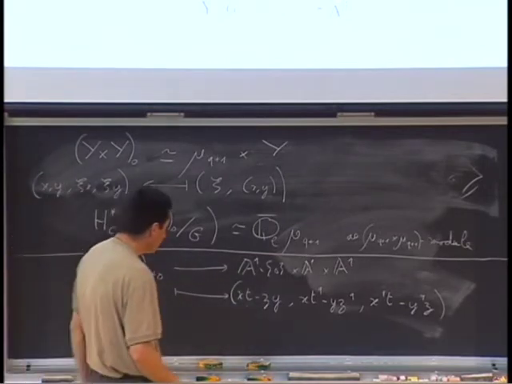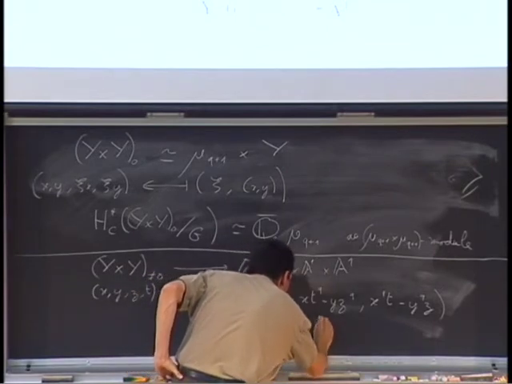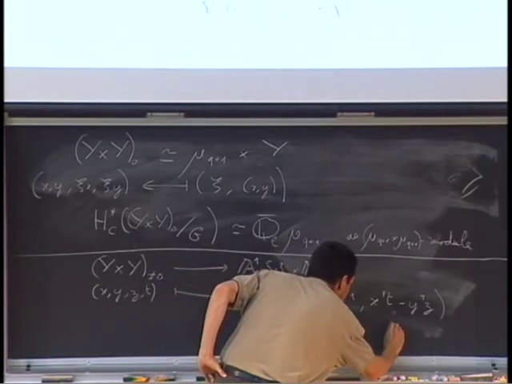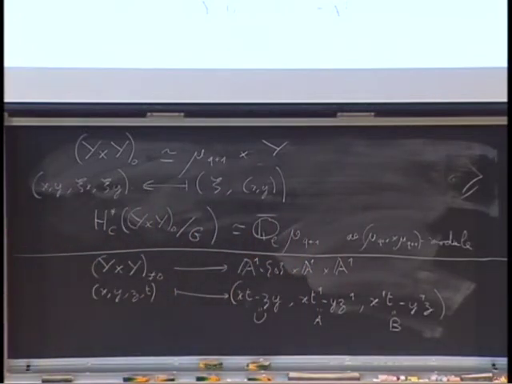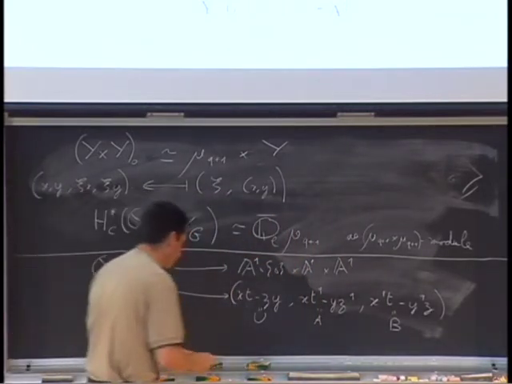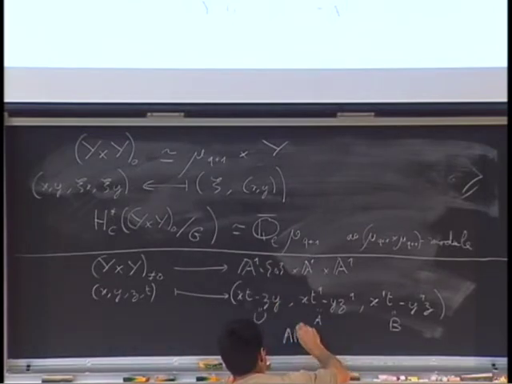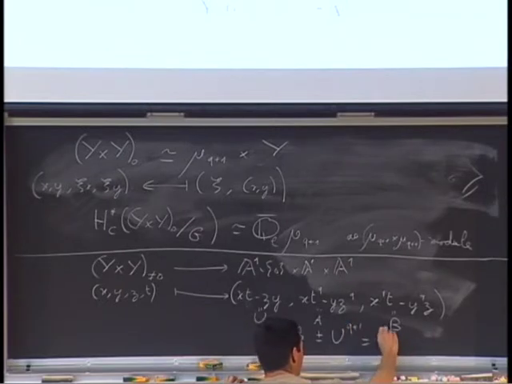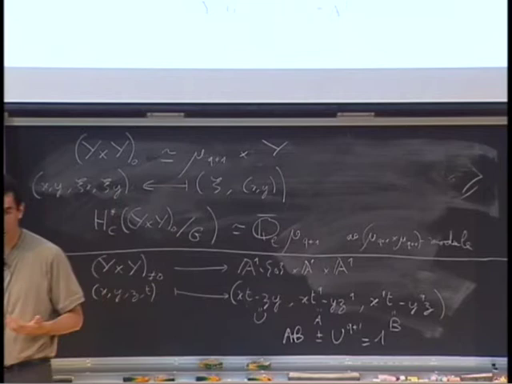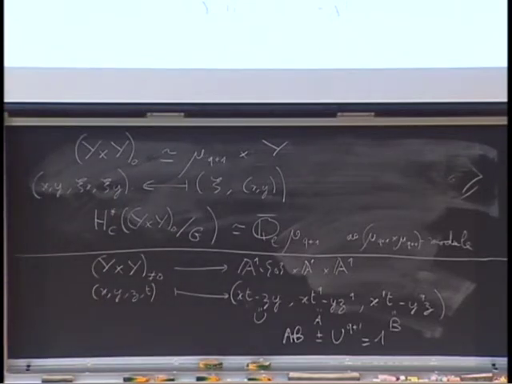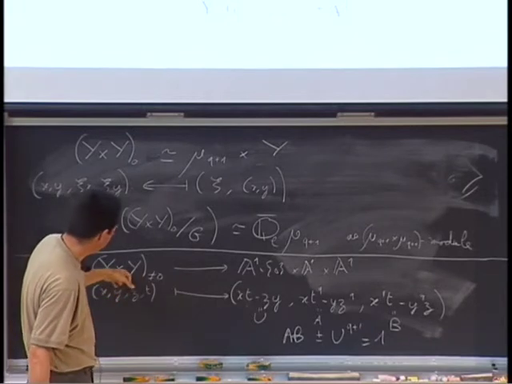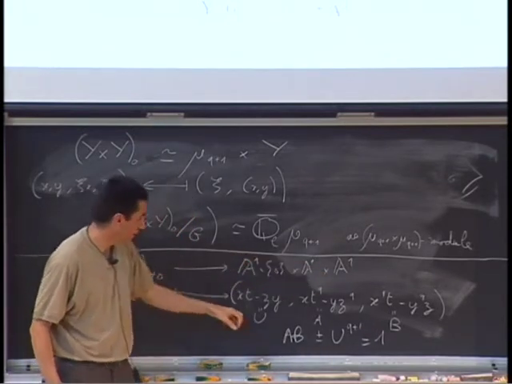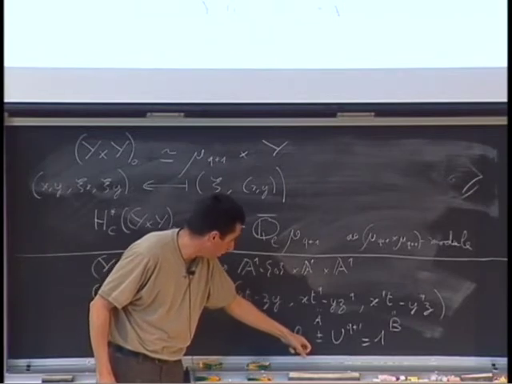And if I call u, a, and b these three variables, it's an easy exercise to check that AB, well, plus or minus, that's the exercise to determine the sign, is equal to 1. Using all the relations, if you compute this quantity, only one of them works, I don't know which one. You get 1. So in fact, the image of this map is not the whole of this thing. It will be contained in the subvariety defined by this equation.